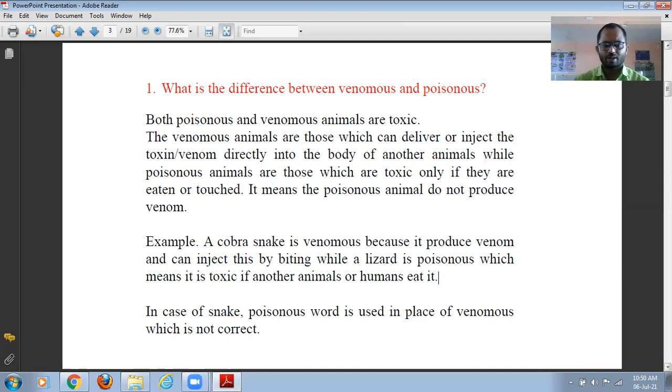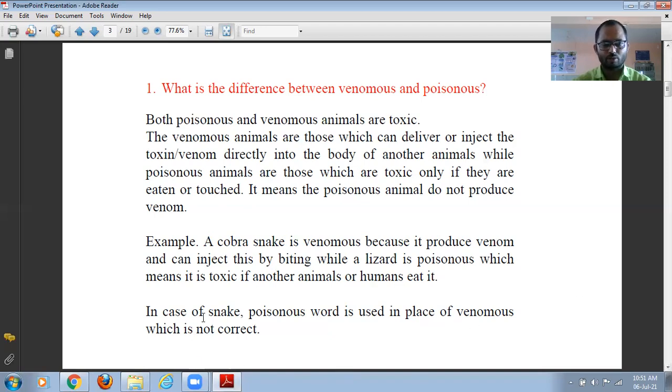In the case of snakes, the word poisonous is used in place of venomous, which is not correct. Snakes are of two types, venomous and non-venomous. Venomous snakes, when they bite an animal, inject venom into the circulatory system, and it harms. Non-venomous snakes do not produce venom; they are totally non-venomous.